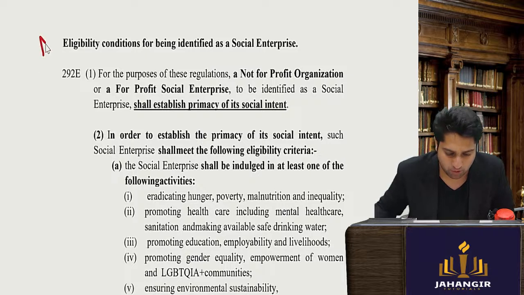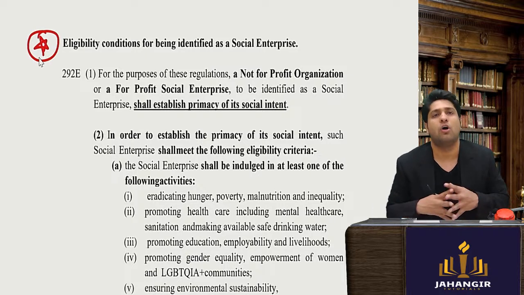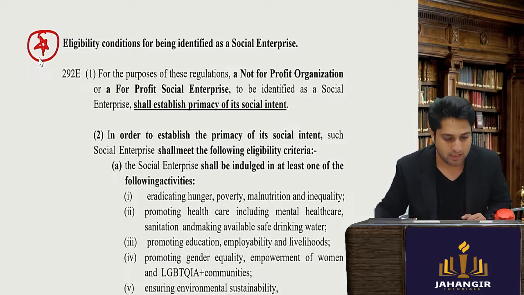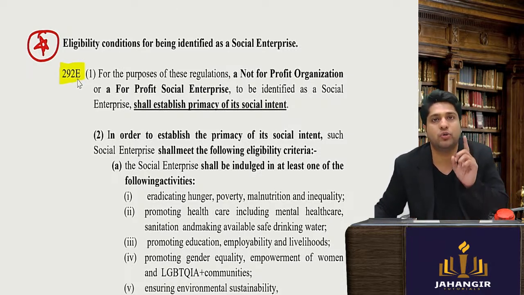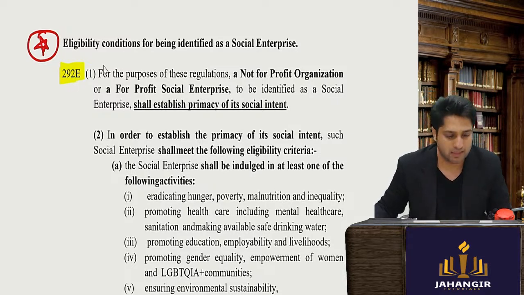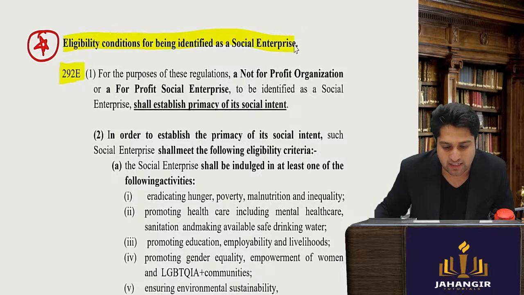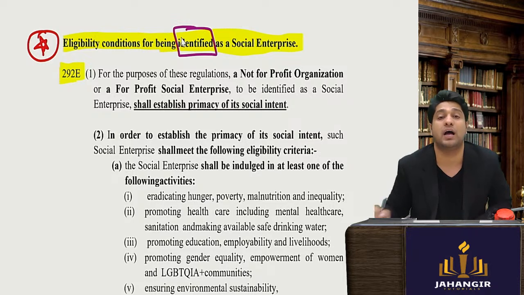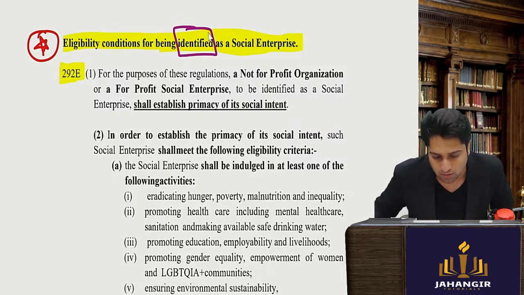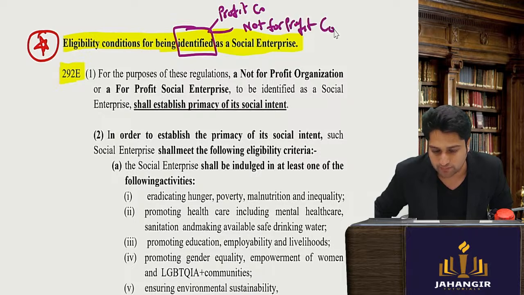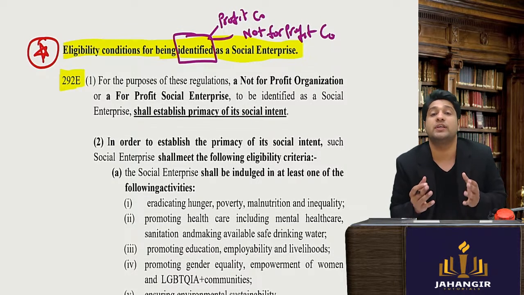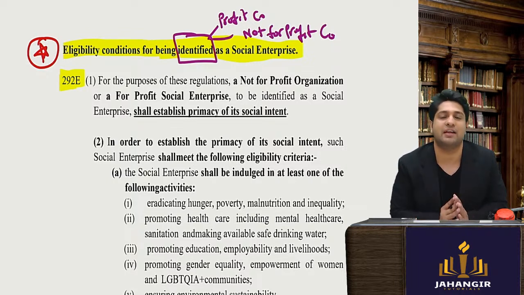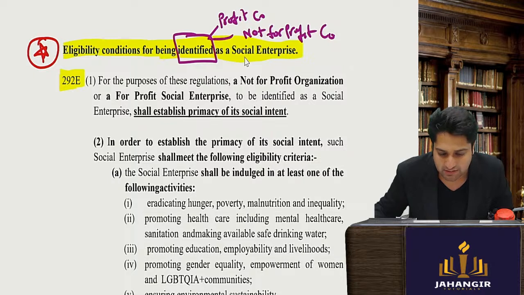Now coming to the most important part of this particular regulation, that is regulation number 292E, the eligibility conditions to be identified as a social enterprise. I told you there are profit-making companies and not-for-profit companies also. They would also want to get an identification that identifies them as a social enterprise.